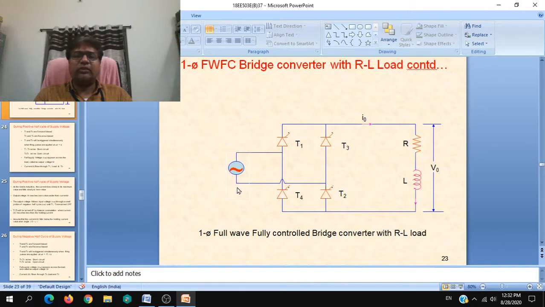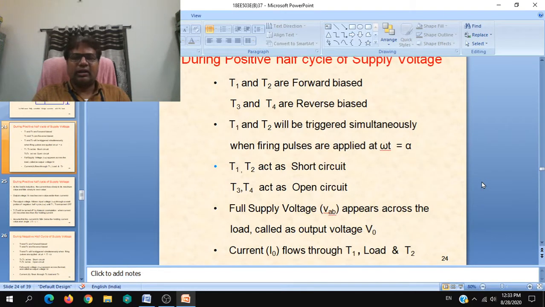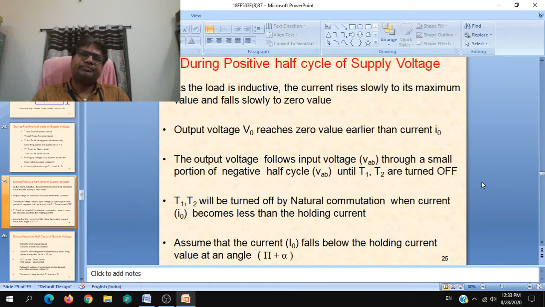The load current flows through the path supply, T3, and the same from top to bottom, that is the unidirectional current, or the waveform, that is negative waveform has been converted into positive waveform. The current direction to the load is same, so current flows in the direction and back via T2 to the supply. So this is what you have to explain actually, and which is shown in these slides,